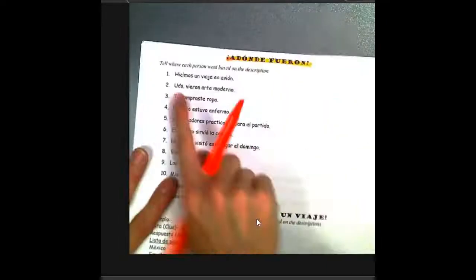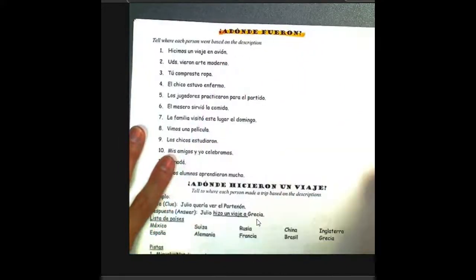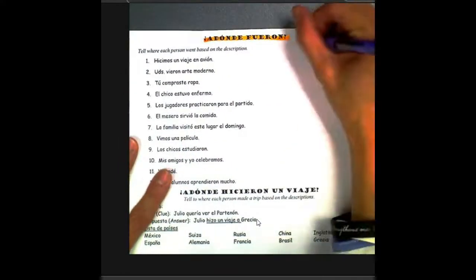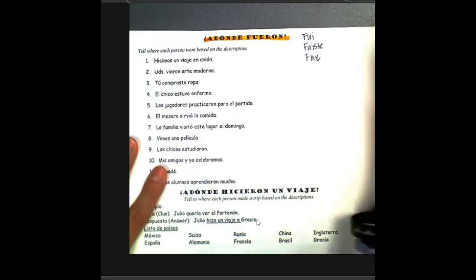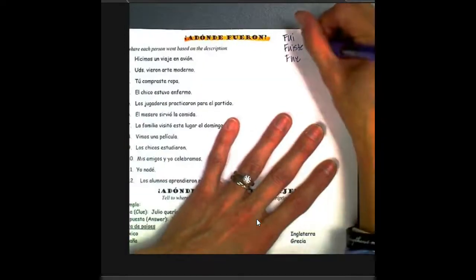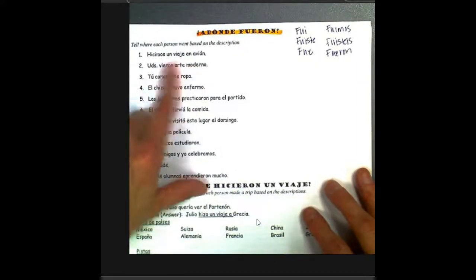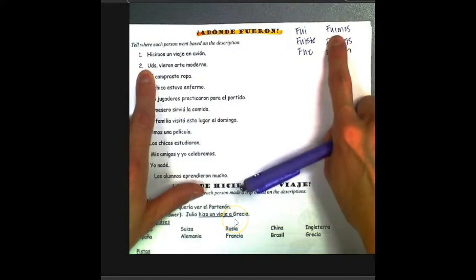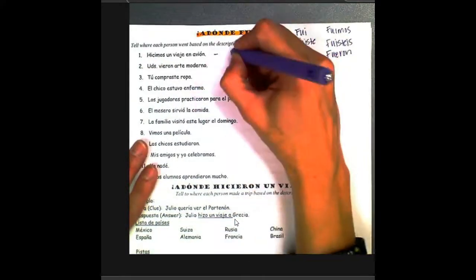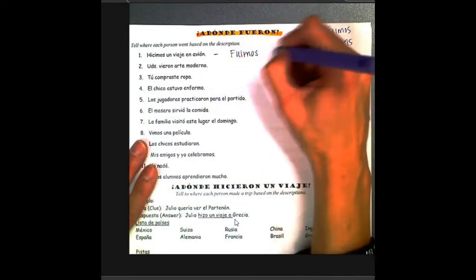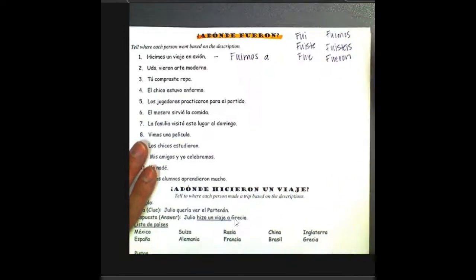Once that is finished, you're going to go to the next handout, ¿a dónde fueron? This should look somewhat familiar. You're going to be using the verb ir, fui, fuiste, fue, fuimos, fuisteis, fueron, I went, you went, he went, etc. So looking at number 1, it says hicimos un viaje, which you can see is in the nosotros form. So of course we're going to be using the nosotros form of ir, fuimos, which is we went.